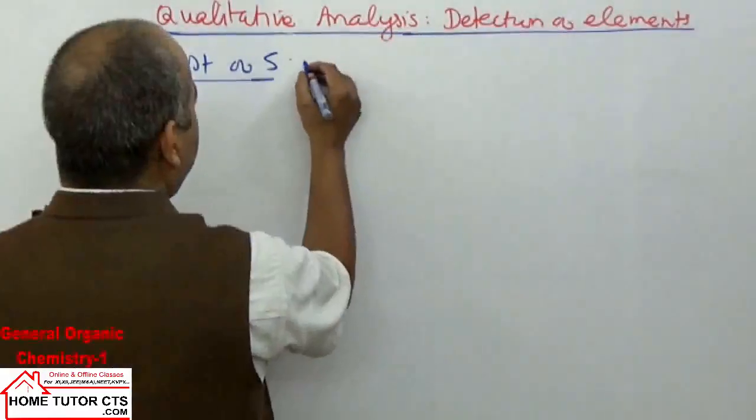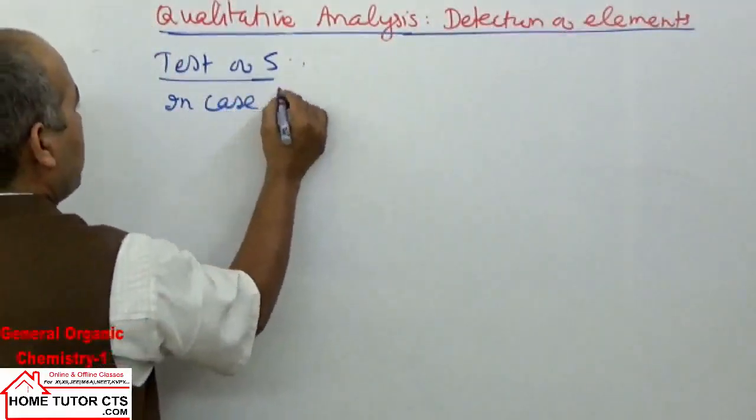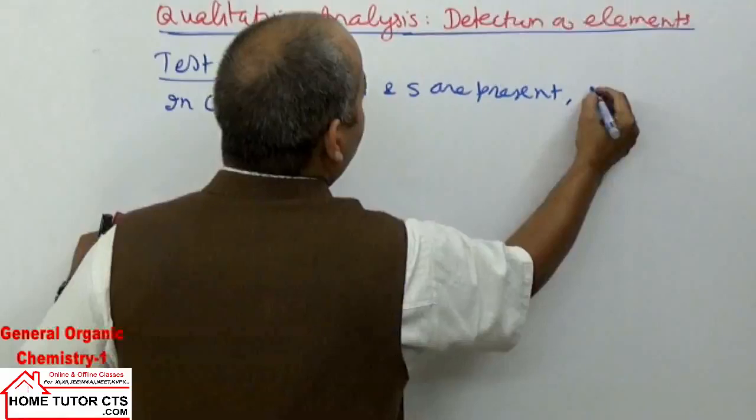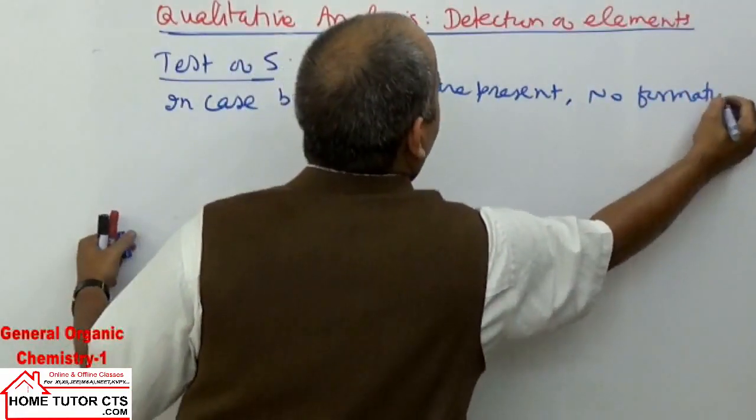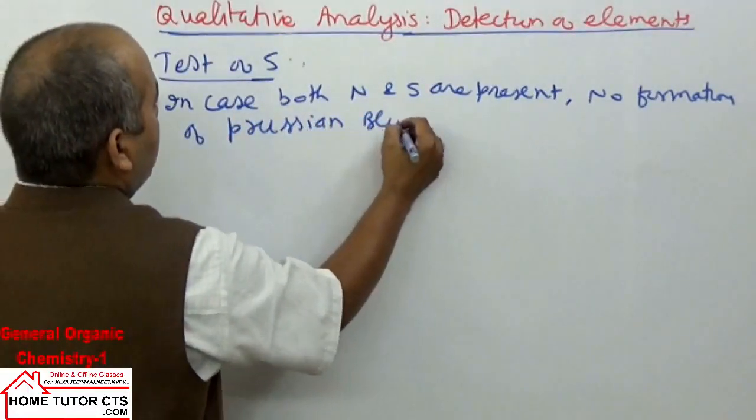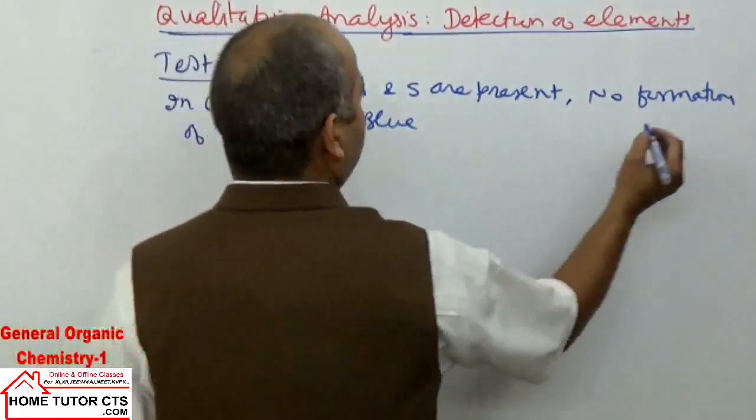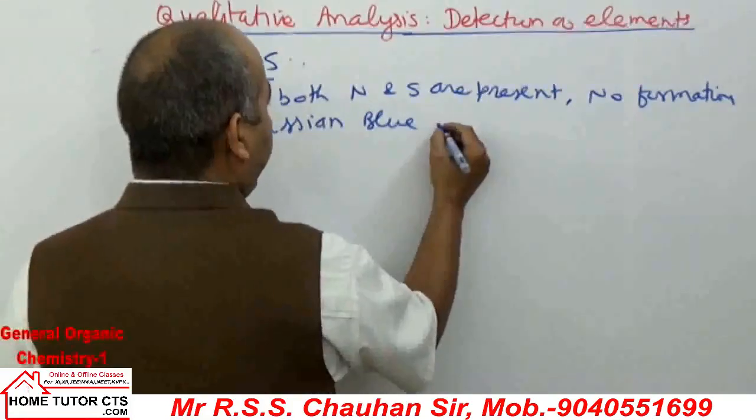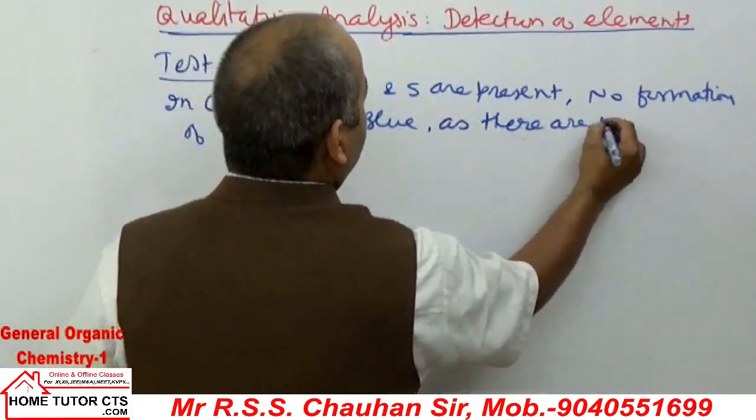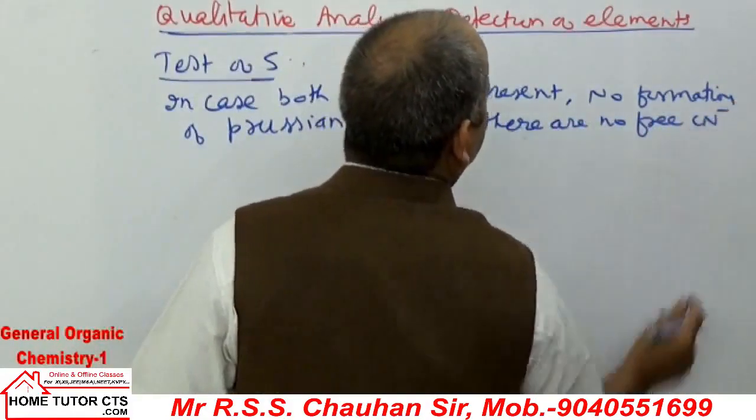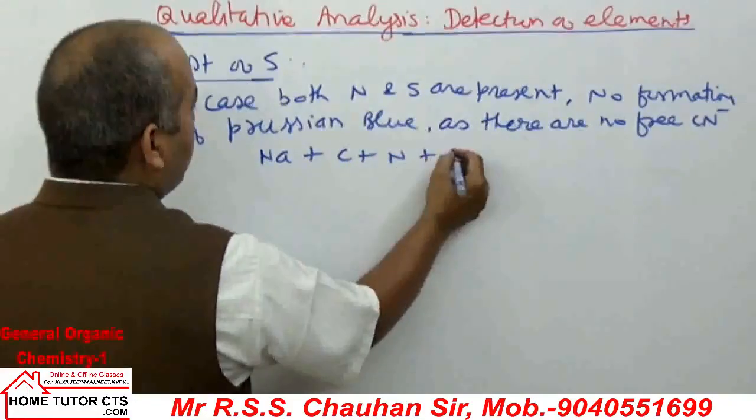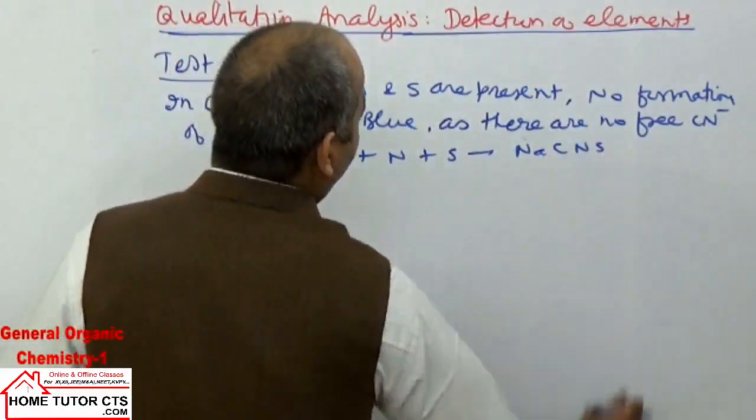Let's move ahead. In case both elements, nitrogen and sulfur, are present, then there is no formation of Prussian blue, as there are no free CN negative ions, because Na plus C plus N plus S will form NaCNS, or sodium thiocyanate.